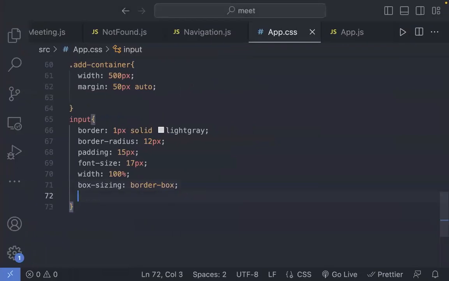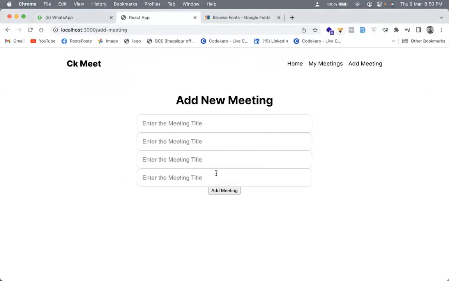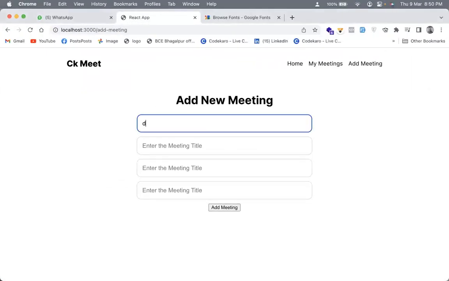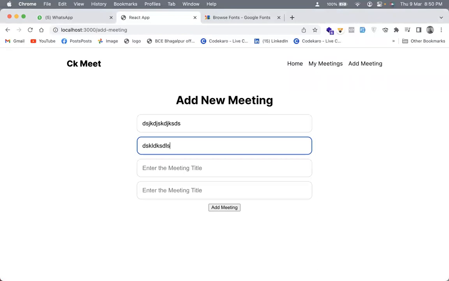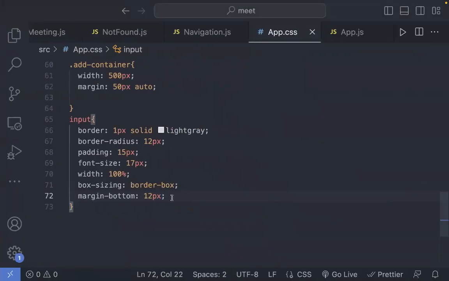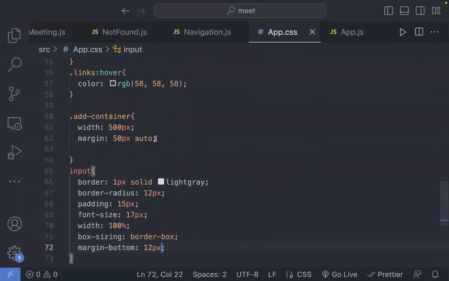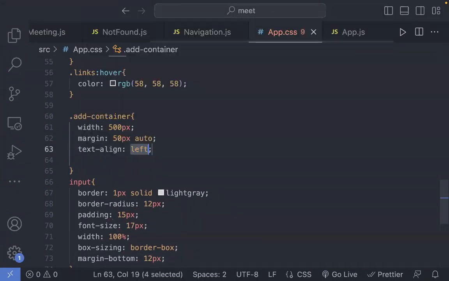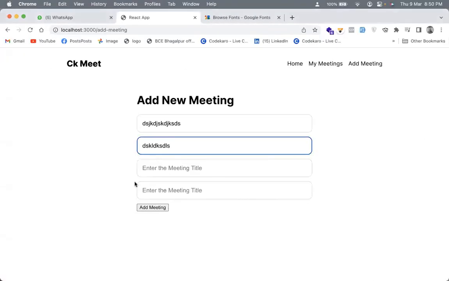Just one update is needed, and that is margin bottom of 12 pixels. So this is how everything is being done. I can start writing something over here, looks good. Now, what else do I need? I need to say in add container, text align is left. So everything is left aligned.